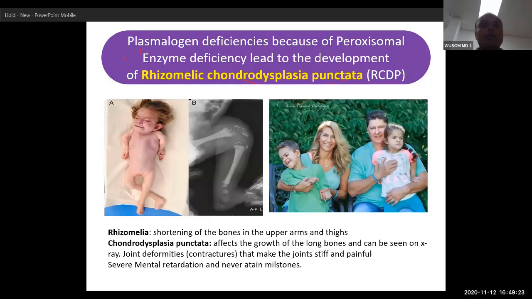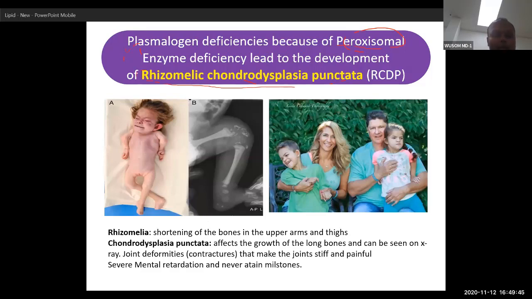This is called rhizomelic chondrodysplasia punctata. Plasmalogen is synthesized in peroxisome, and the enzyme that synthesizes plasmalogen is deficient in peroxisome. That is why it will cause this disorder.